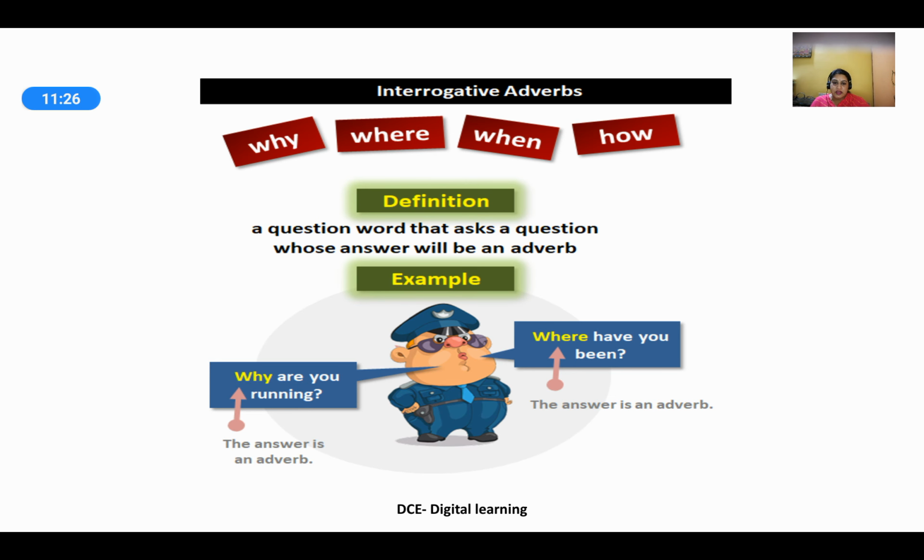Now look at the picture here. It shows a cop actually asking all the questions. More or less all of them start with an interrogative adverb. Why are you running? Where have you been? So the definition of an interrogative adverb is a word that asks a question whose answer will be an adverb, and more or less all the questions start with why, where, when, how.